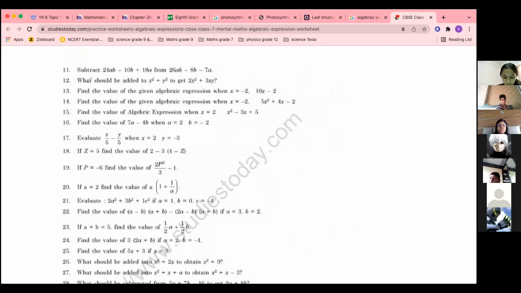Do the next question. What should be added to this to get this? So what should we do now in this question? Subtract x square plus y square from 2x square plus 3xy. Do that. Give me the answer. Again, this is a subtraction question. Now think from which expression you have to subtract what, and send the answer in chat.